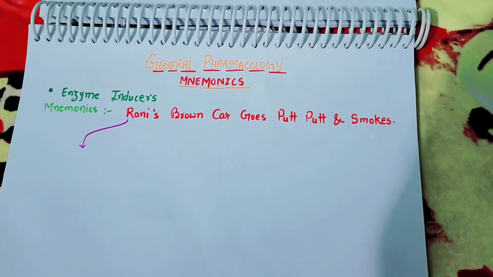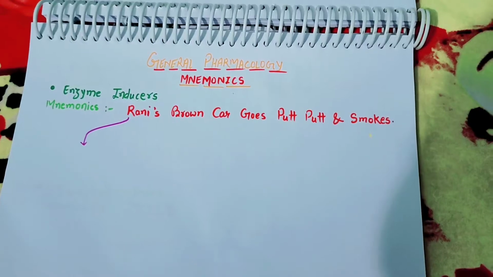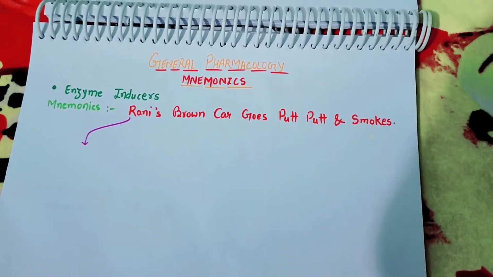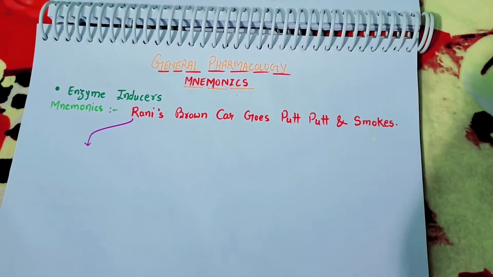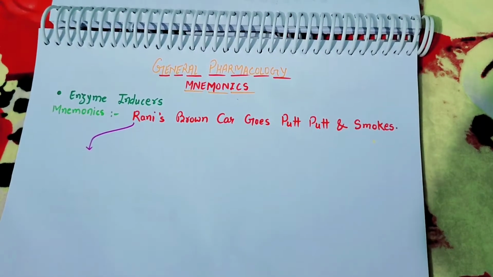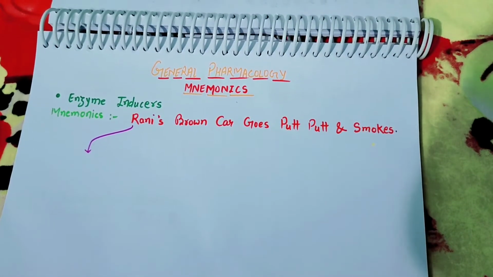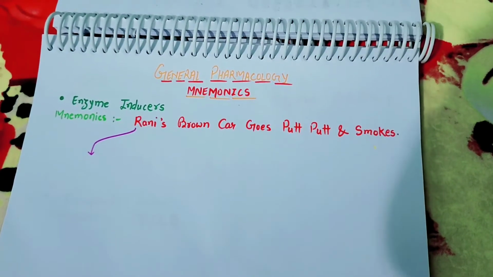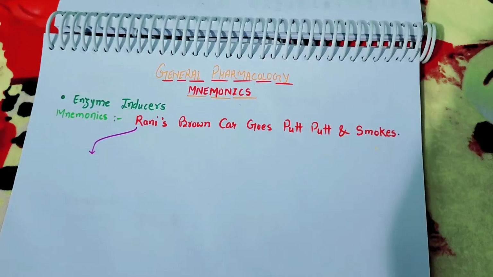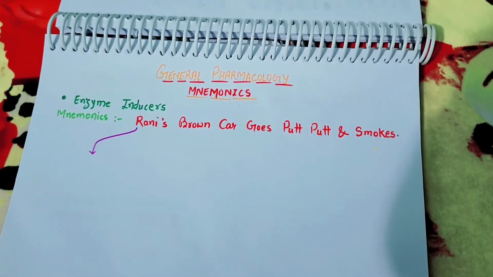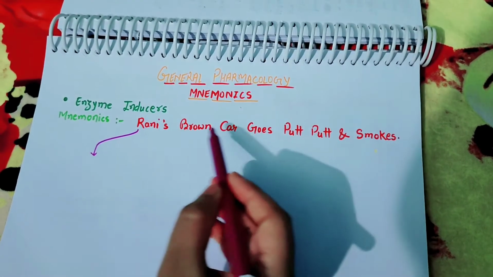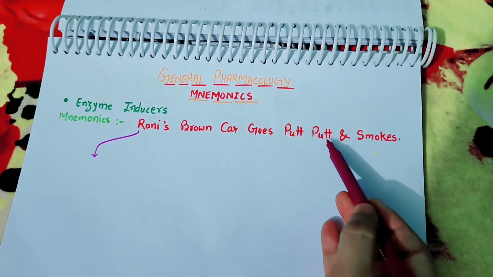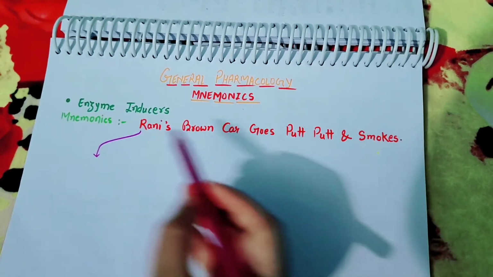Today I am going to share some important mnemonics of general pharmacology. So let's start. First of all, I am talking about enzyme inducers. Enzyme inducer का मतलब है ऐसे ड्रग्स जो एंजाइम्स के एक्टिविटीज़ को बढ़ा देते हैं। तो उसके लिए mnemonics है Rani's brown car goes put put and smokes.